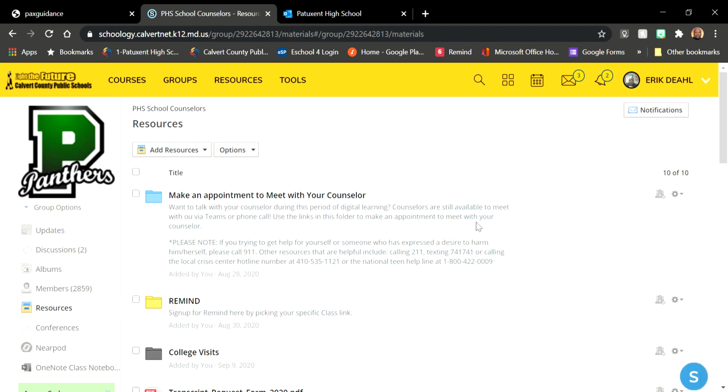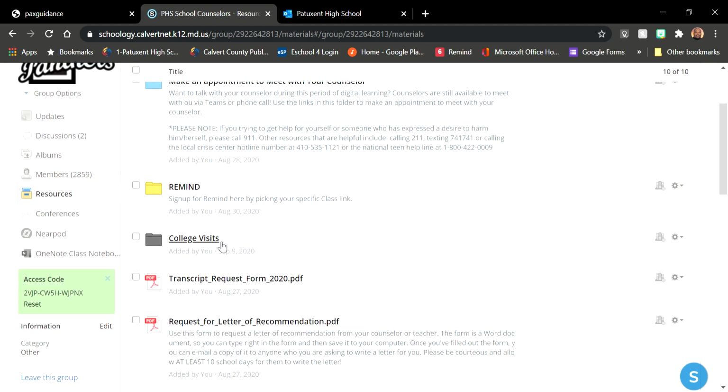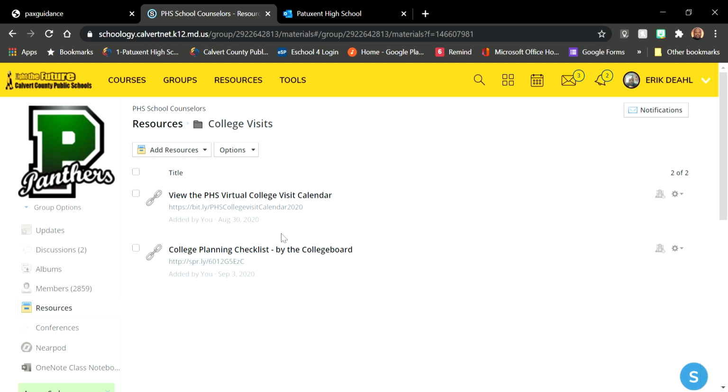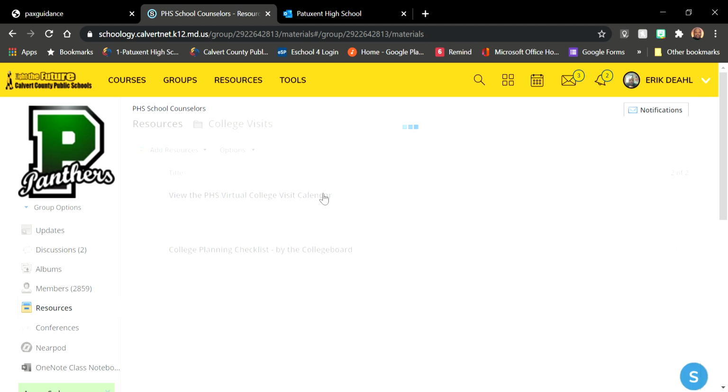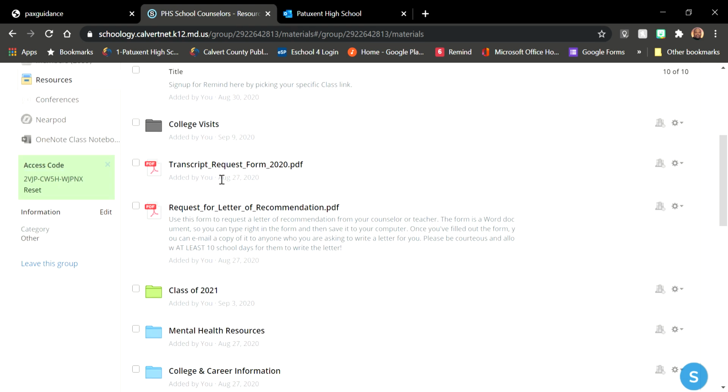Back to resources. There's college visit information. Seniors, we want you to go in here. This is where you can take a look at the calendar of all the visits. We'll have more stuff in here coming shortly. There's a transcript request form that you would fill out and you would send back to us.